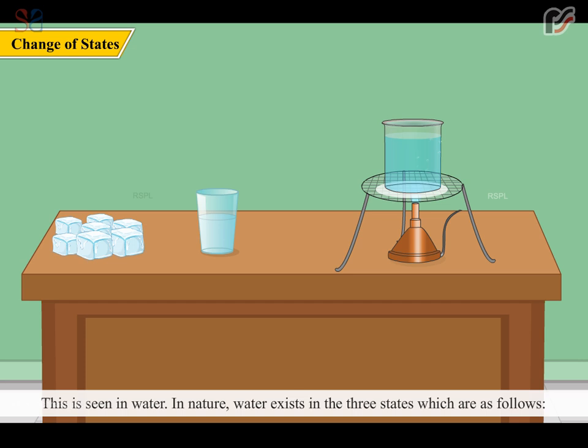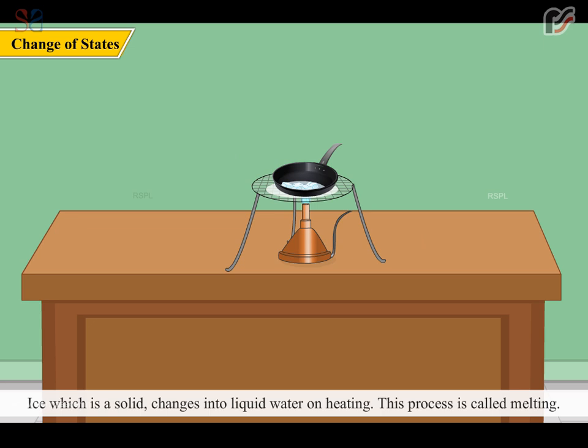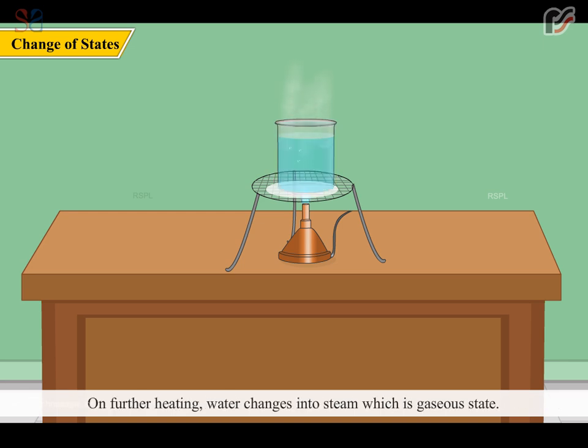This is seen in water. In nature, water exists in the three states, which are as follows: solid, ice, liquid, water, gas, steam or vapor. Ice, which is a solid, changes into liquid water on heating. This process is called melting. On further heating, water changes into steam, which is gaseous state. This process is called evaporation.